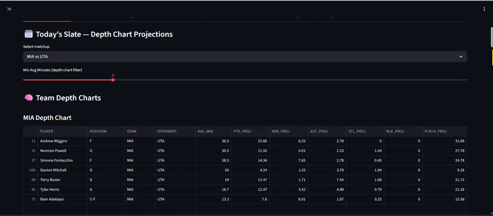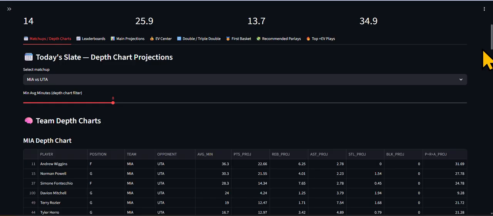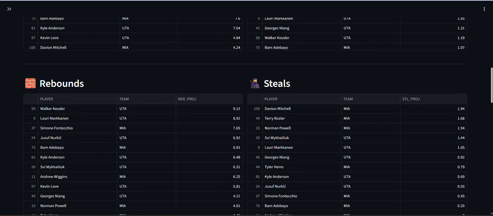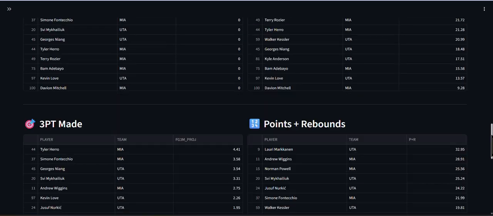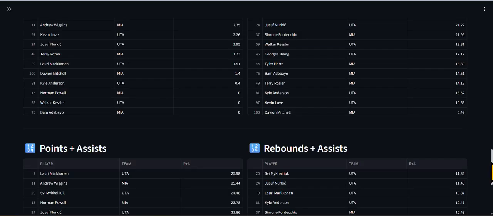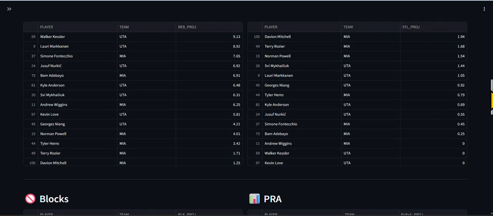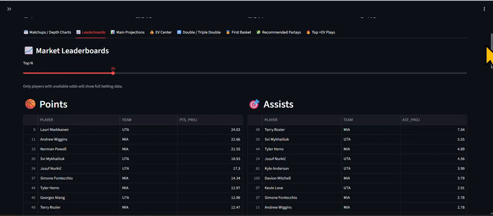All right, these are just your projections, okay? This is just Bailey projections. Here's the leaderboards for these two teams. These are also the prop markets that we have with odds: points, assists, rebounds, steals, blocks, PRA, 3-point, points and rebounds, points and assists, rebounds and assists. So we got all combos. Threes, blocks, and steals.